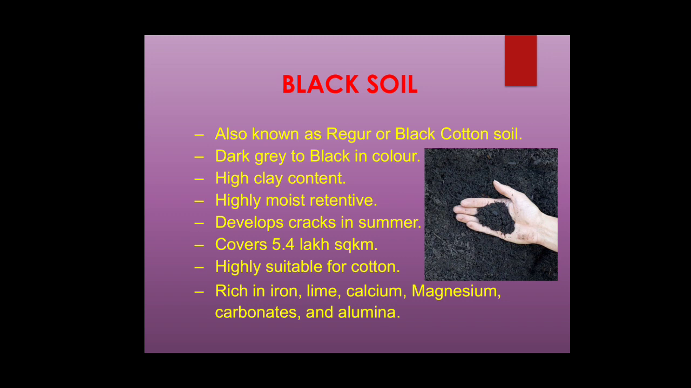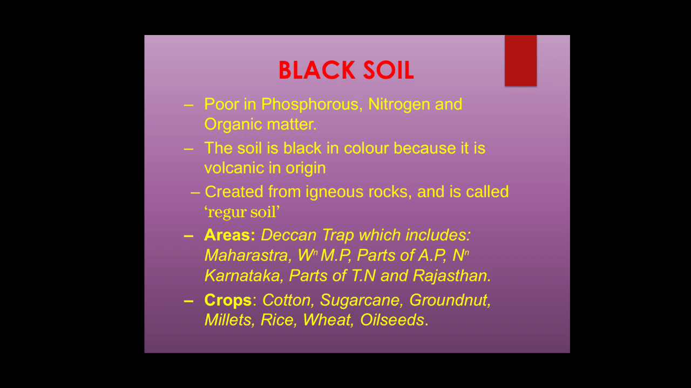Next comes black soil, also known as regur or black cotton soil. It is dark gray to black in color, has very high clay content and very high moisture retention, and develops cracks in summer. It covers almost 5.4 lakh square kilometers in India. It is highly suitable for cotton plantation. The soil is rich in iron, lime, calcium, magnesium, carbonates and aluminum salts, but poor in phosphorus, nitrogen and organic matter.